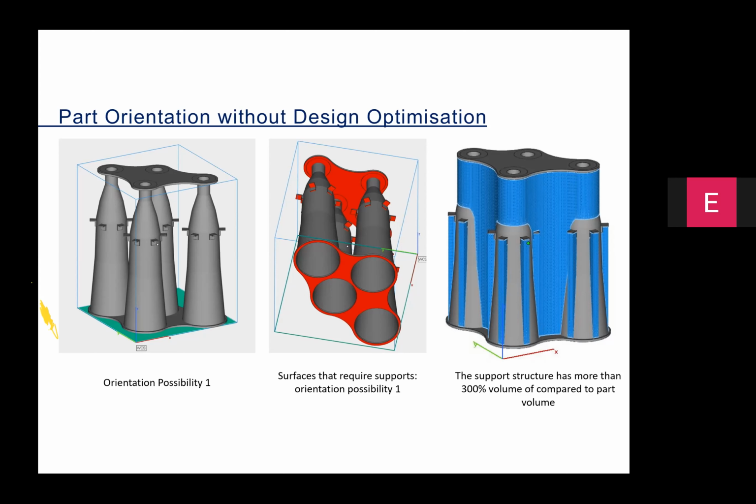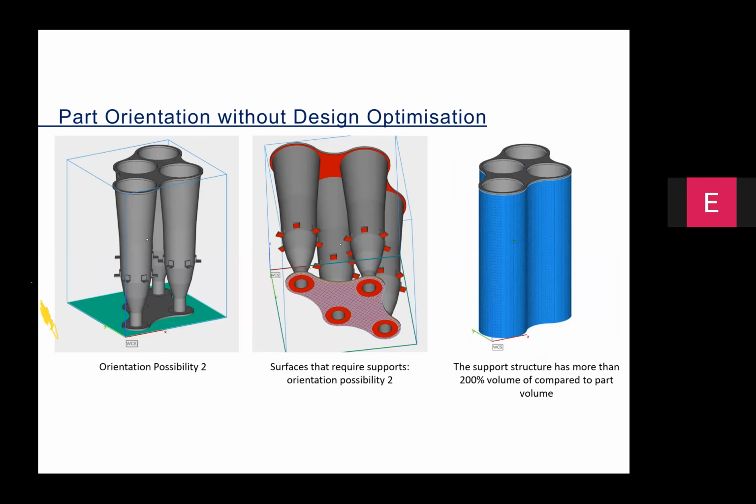So obviously, it's not a desirable scenario because there are so many overhangs in the platform and you need to spend so much effort in creating the supports as well as removing them. So this particular configuration was a big no. Now look at the other method of manufacturing the part. We have reversed it.